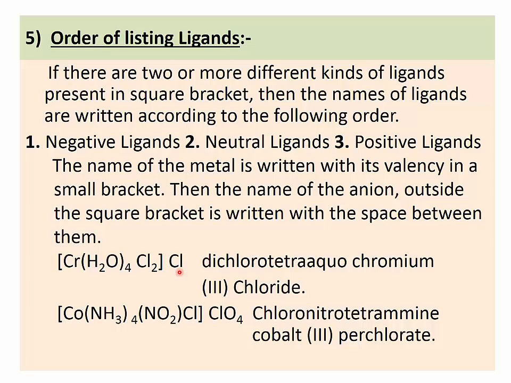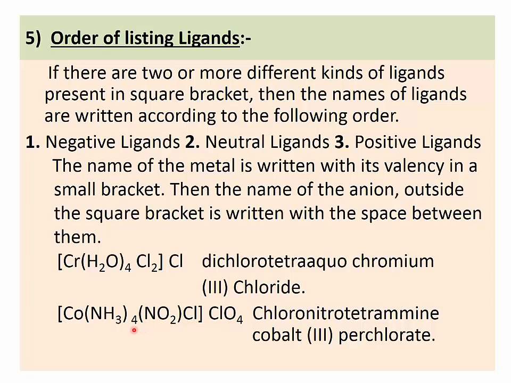Which is neutralized by this anion, chloride -1. Then see this example, again cobalt, to which ammonia molecules are added, a nitro group is added, and a chloride ion is also attached. All these are present inside the square bracket. These act as ligands. And outside the square bracket there is an anion, perchlorate ion.